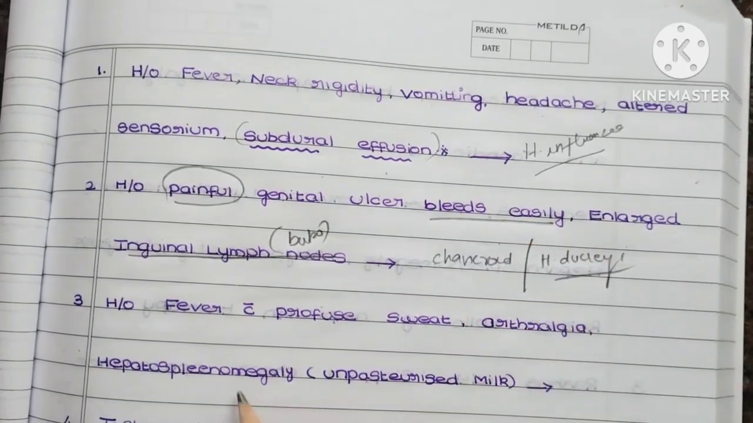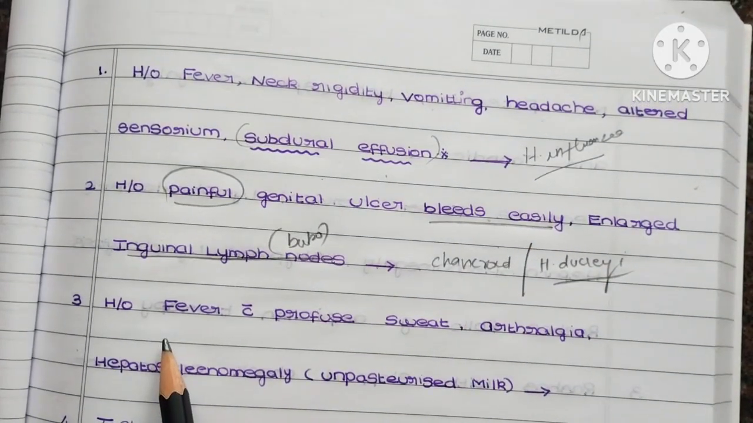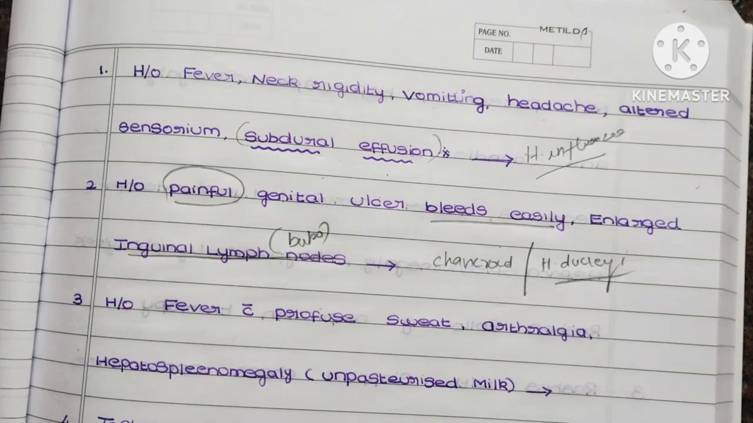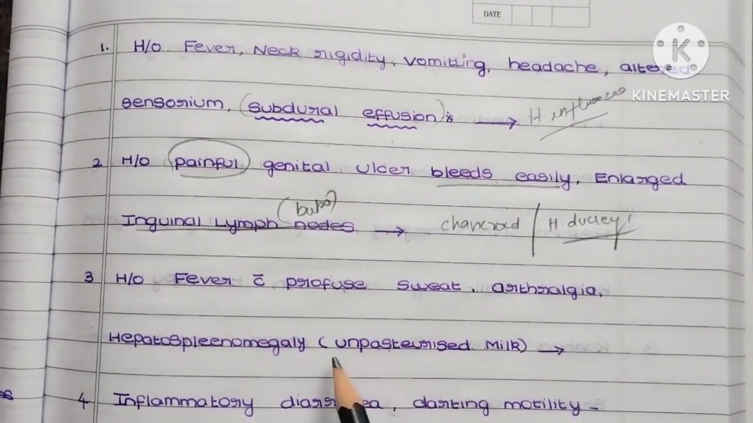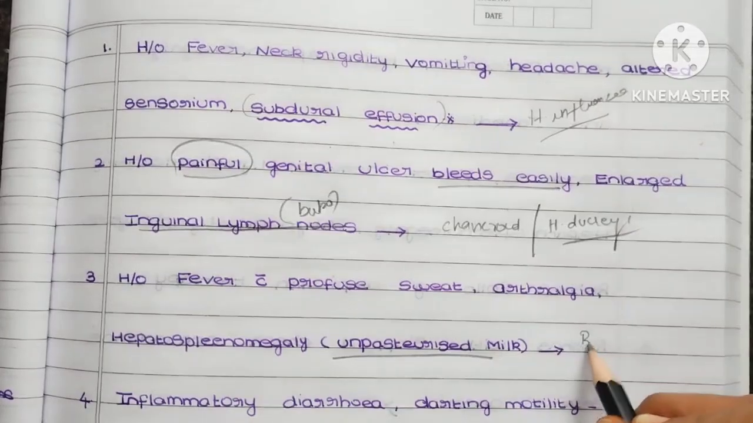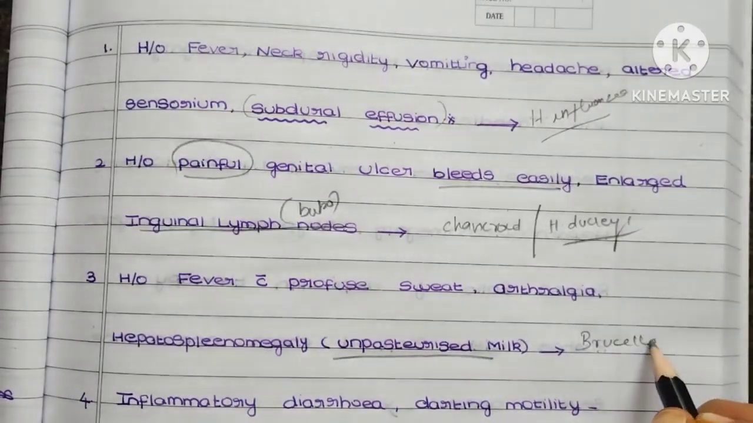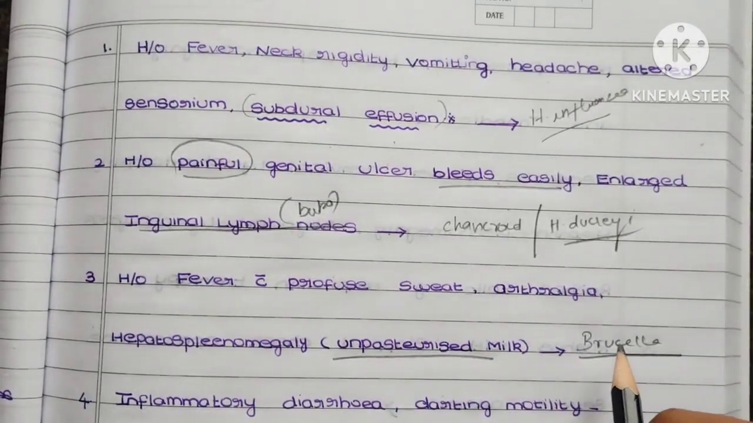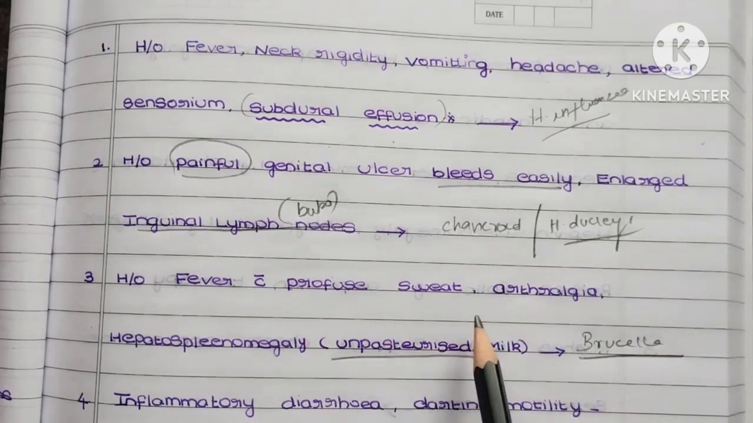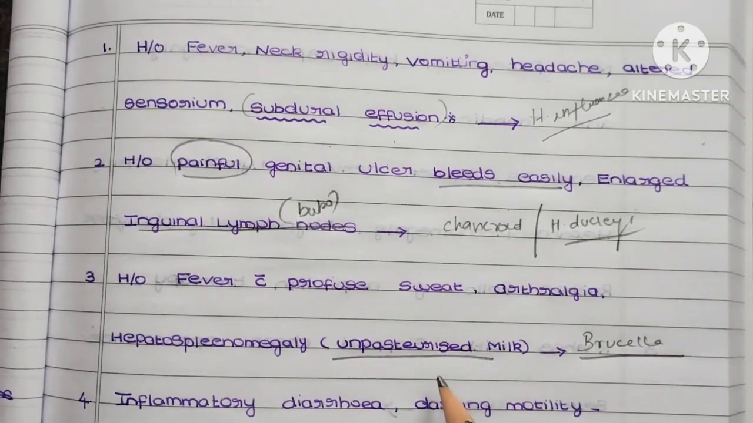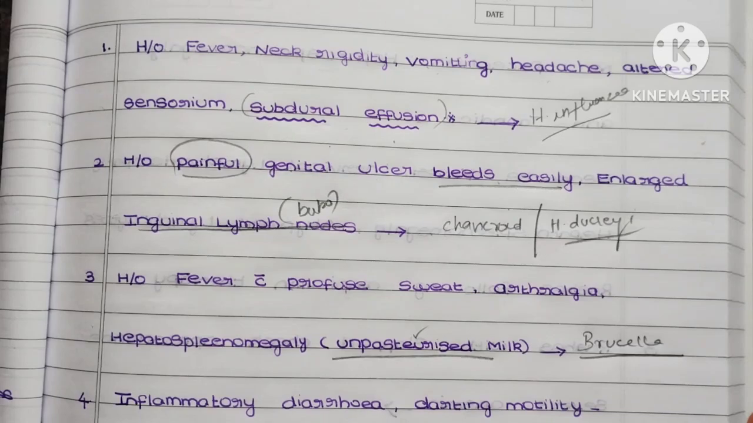Coming to the next question, history of fever, profuse sweating, arthralgia, hepatosplenomegaly and unpasteurized milk. It is nothing but Brucella. Sorry friends, this question has been repeated. As I told you, fever, back pain and hepatosplenomegaly and history of unpasteurized milk.